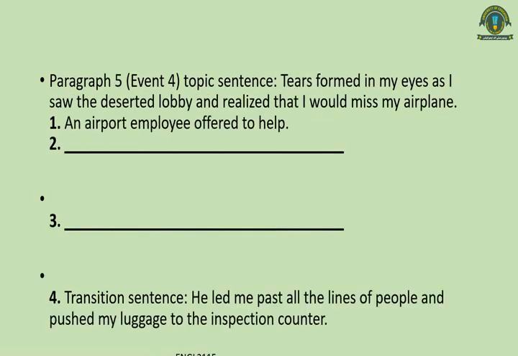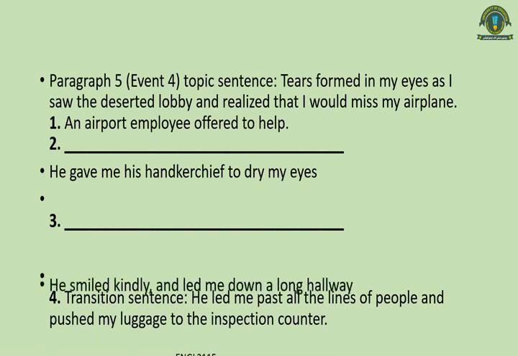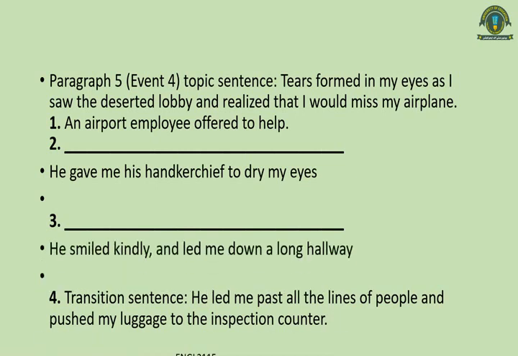Paragraph 5, topic sentence: tears formed in my eyes as I saw the deserted lobby and realized that I would miss my airplane. Now you see this is the climax. Here is detail 1: an airport employee offered to help, and then what happened after it? He gave me his handkerchief to dry my eyes. And what was the third detail? He led him down to the hallway. And the transition sentence: he led me past all the lines of people and pushed my luggage to the inspection counter.